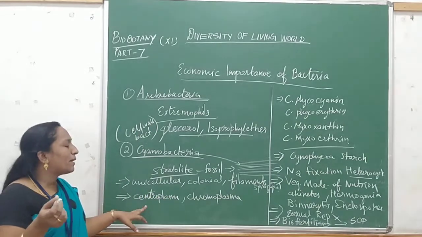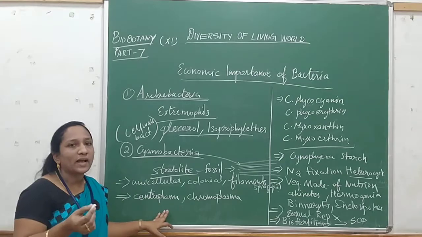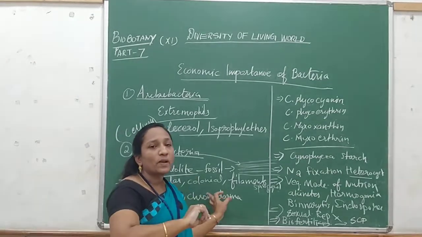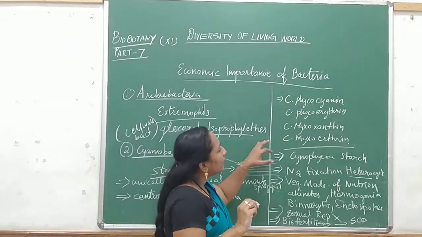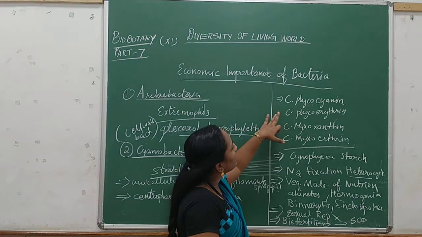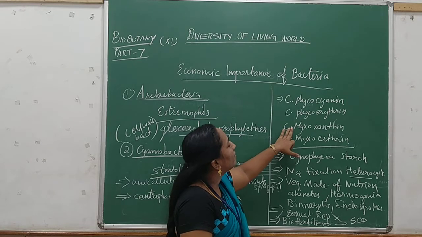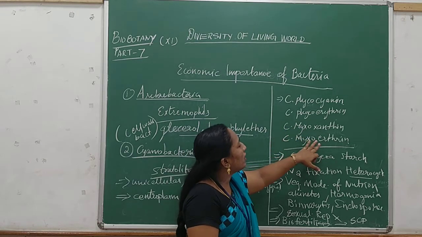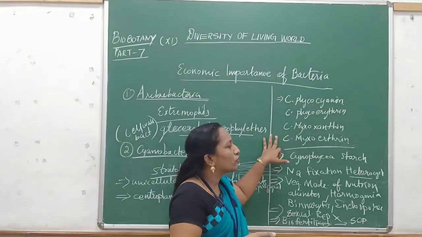And next one, the cytoplasm of the cyanobacteria is called centroplasm, which is present in the center part, and the peripheral cytoplasm is called chromoplasm or periplasm. And next one, it has the pigments phycocyanin, phycoerythrin, myxoxanthin, and myxoerythrin. So these are the pigments of the cyanobacteria for their photosynthesis.